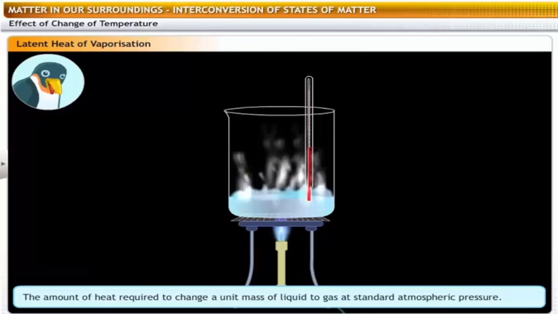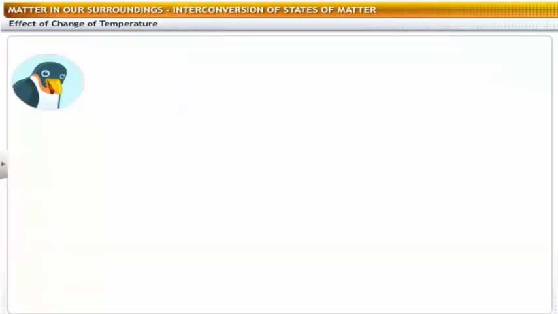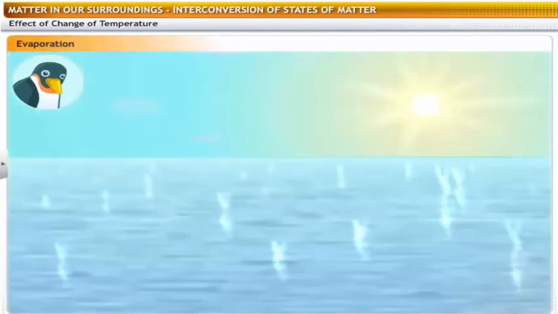Ah, I see. Every time matter changes state, latent heat is taken in or given out. But do we really need to heat things to change them from one state to another? Not necessarily.